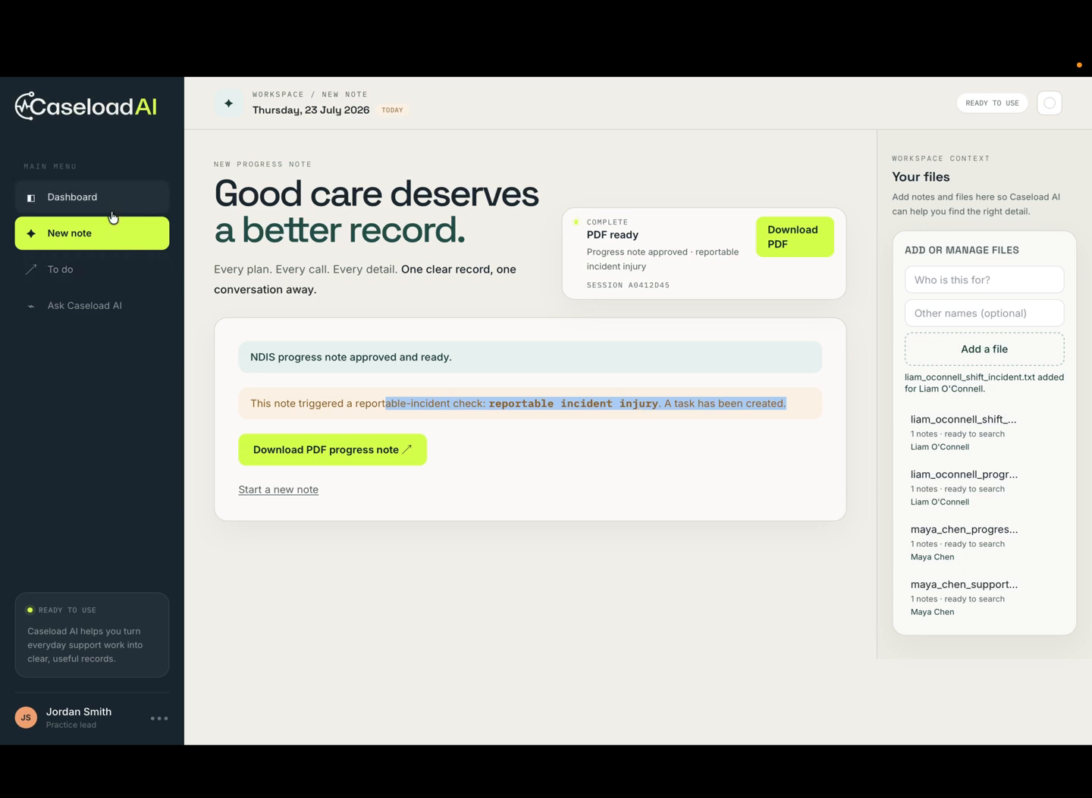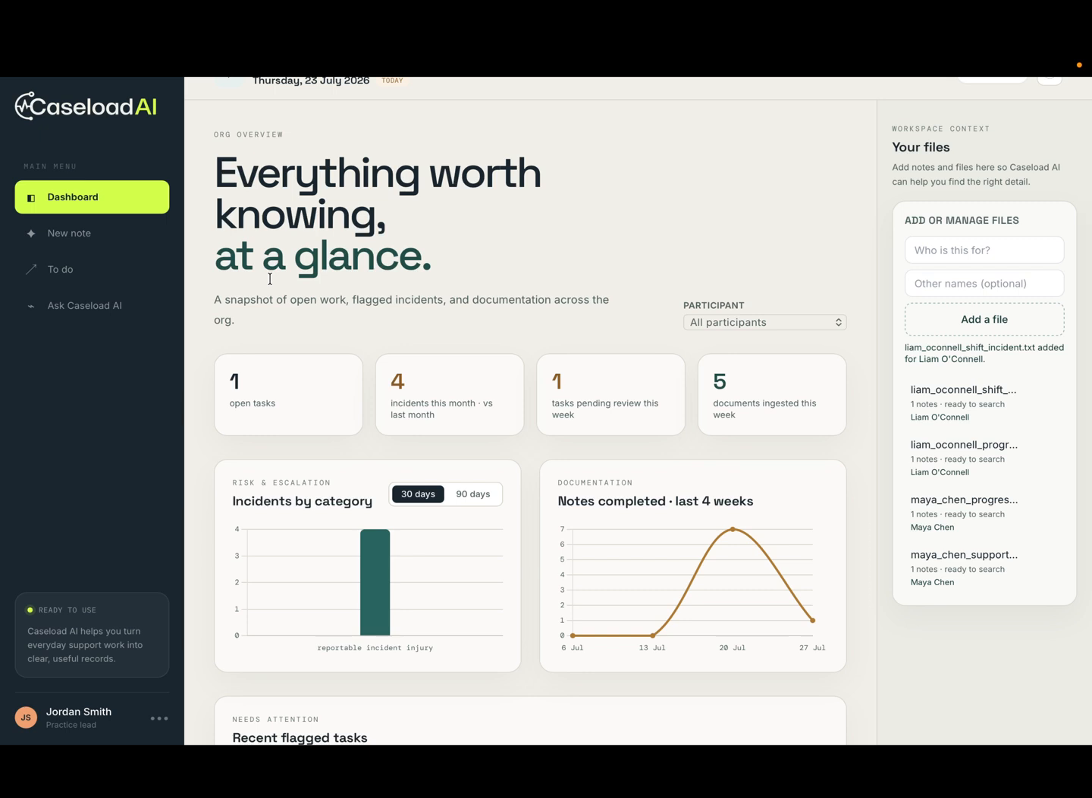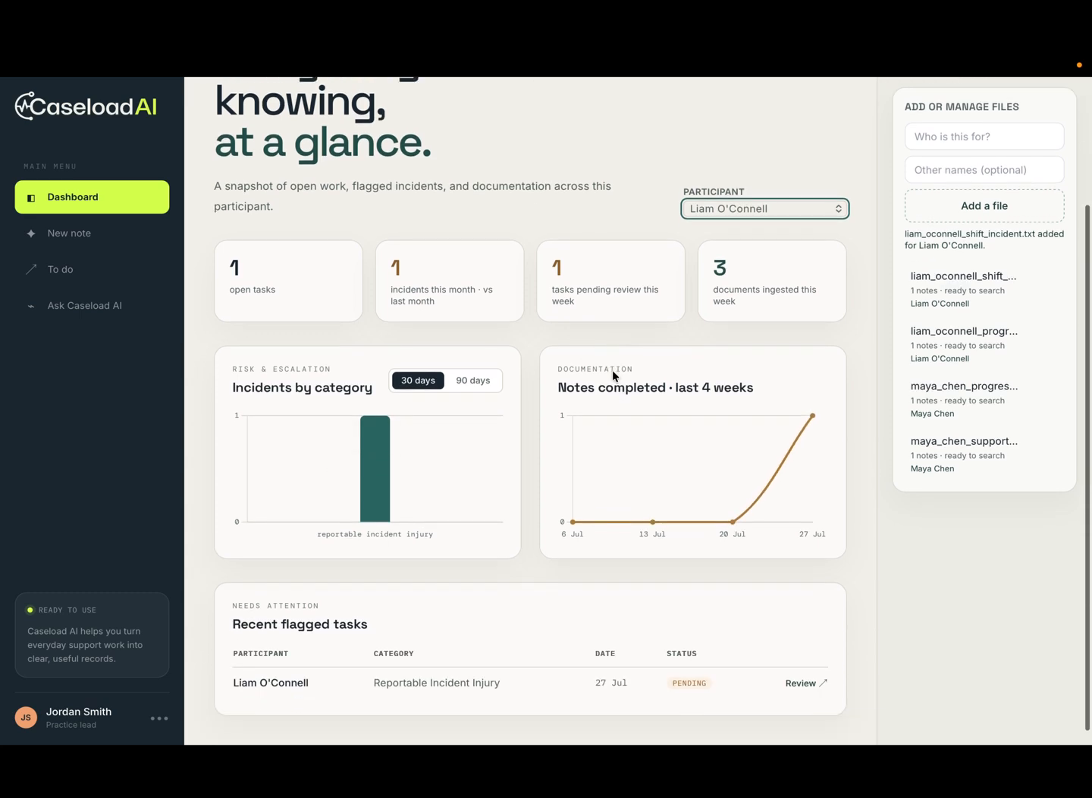Now let's move on to the coordinator dashboard. Here, the coordinators can view all the participants, generate progress notes, flag tasks, and incident reports in one place. They can also filter by participant quickly to retrieve their history. So we can just do it by Liam and it shows his history.